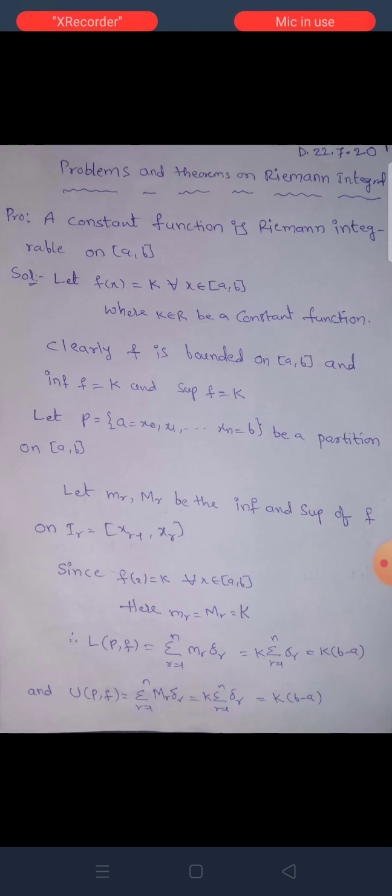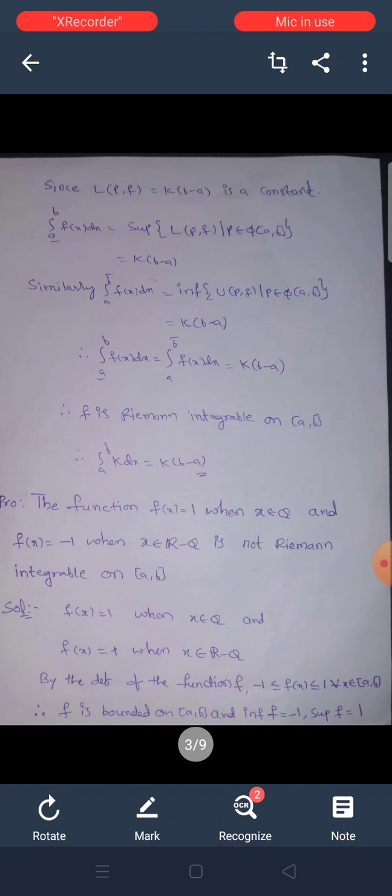And U(P, f) is equal to summation r = 1 to n of capital Mr delta r, equal to k into summation of delta r. This is equal to k into (b minus a).